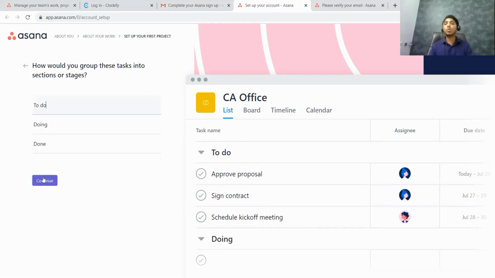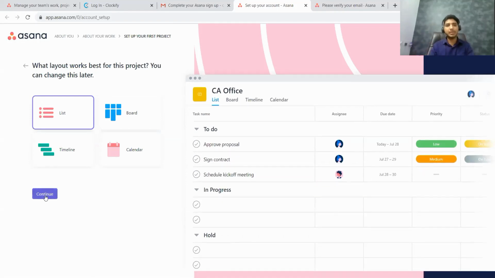Then they will ask what are the columns you want to have. So initially there are these three columns they offer, that is to do, in progress, or hold, review, all those things. So you can change it as per your requirement. To do, in progress, and let us say hold. I want to add some more columns as well. I can add it once the dashboard is visible to me.